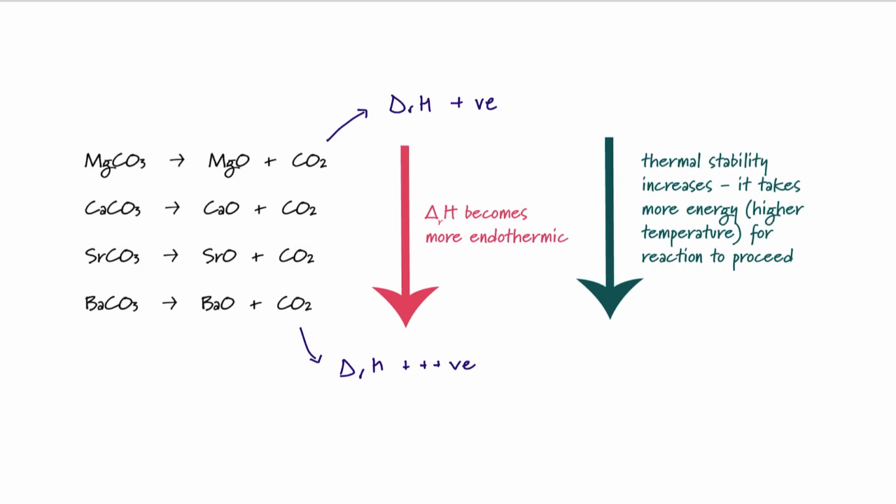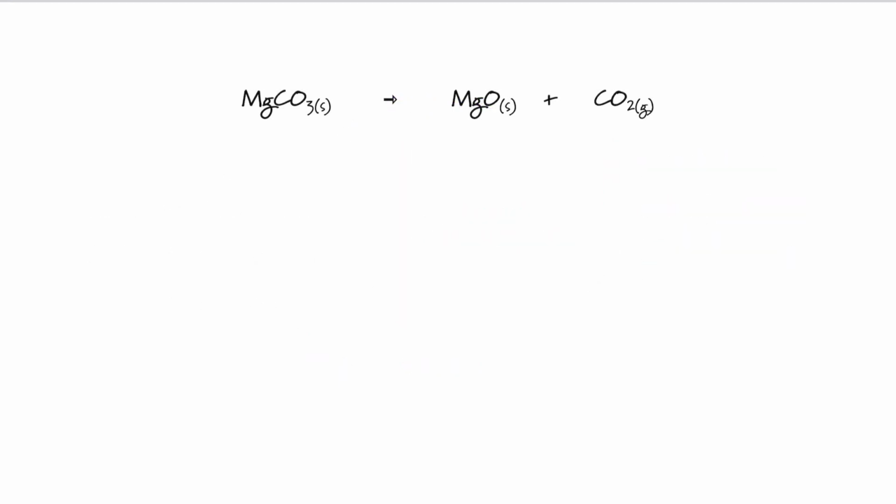And this is what we're really trying to explain. We want to figure out why these thermal decomposition reactions are becoming more endothermic as we go down the group. There are essentially two parts to these decomposition reactions. Firstly, we need to break up the metal carbonate or nitrate or hydroxide lattice so that we can form our metal oxide in each case.